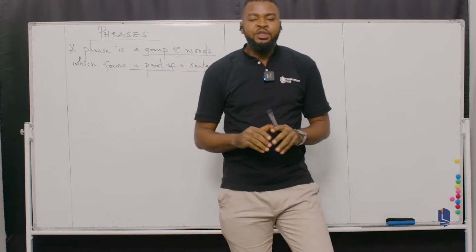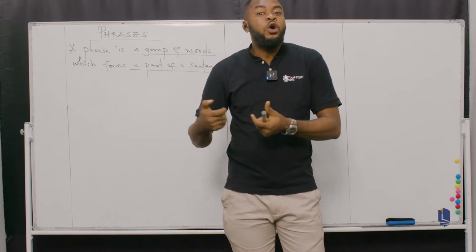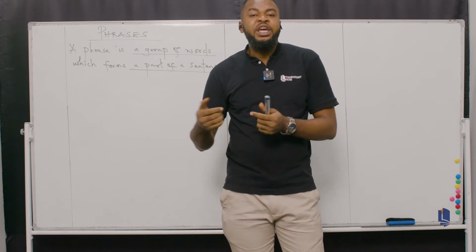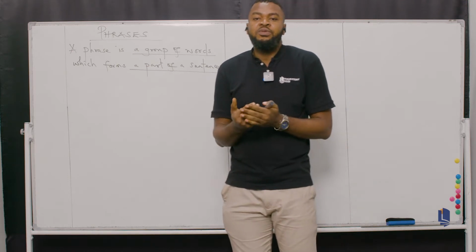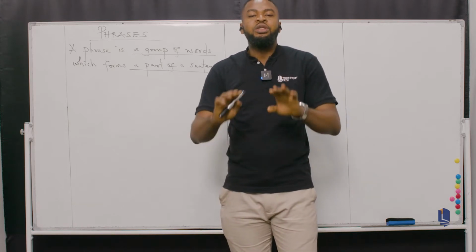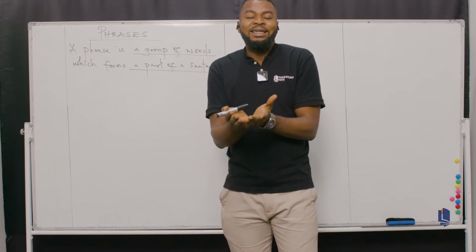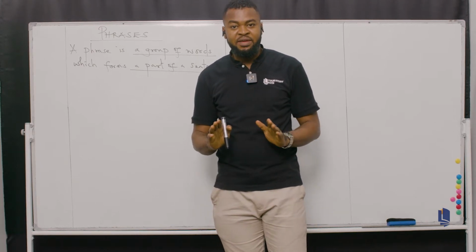What a part of a sentence signifies is that a phrase is incomprehensive or incomplete, remember. So a phrase basically helps to give you a bit of information, not the holistic idea, just a frame of the message. I hope you understand very well.